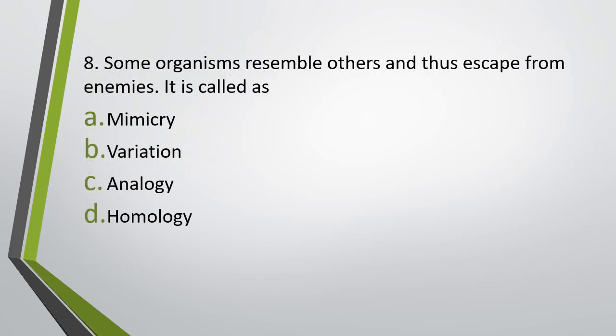Question number 8. Some organisms resemble others and thus escape from enemies. This is called as mimicry, variation, analogy, or homology. Organisms are able to resemble other organisms and thus escape from enemies. Correct answer is, this is an example of mimicry.